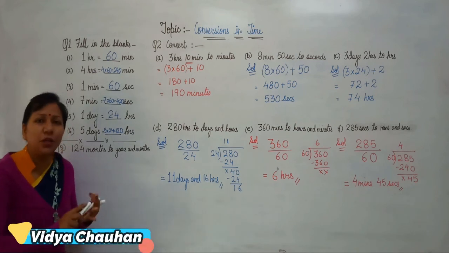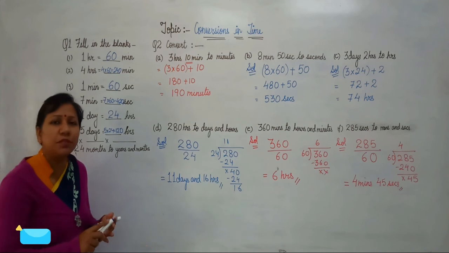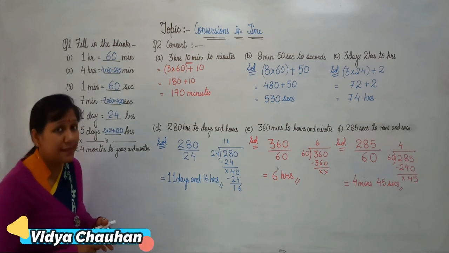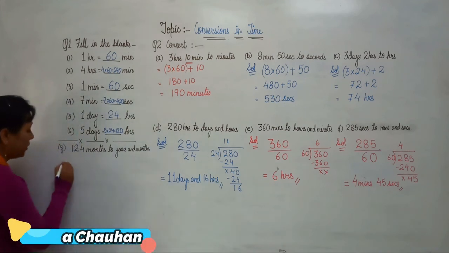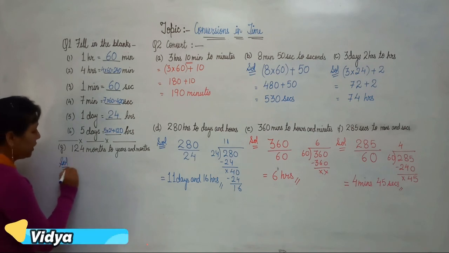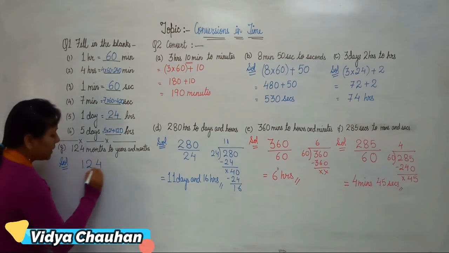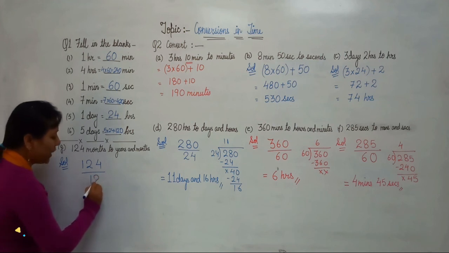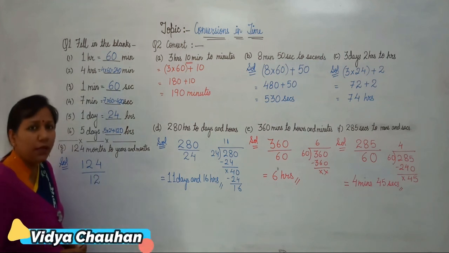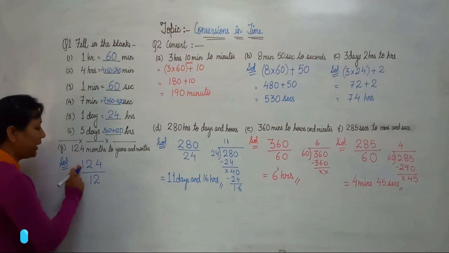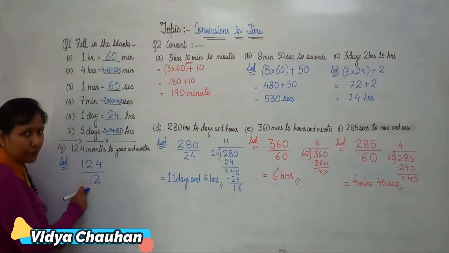January, February, March, April, May, June, July, August, September, October, November and December. So for the solution of this question, 124 months are given to you, and since 12 months make 1 year, we will be dividing this term by 12.